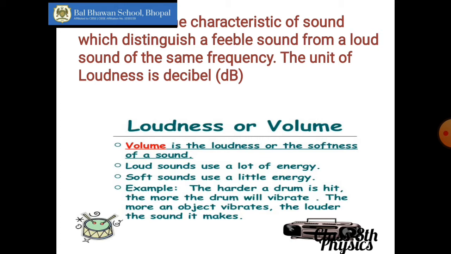loudness can differ. Like a baby girl is shouting from one corner of the room, with a certain sharpness. Another girl is crying from another corner, but the first girl was very near to you, so you are able to hear a louder shriek there because the loudness increases. In the second case, although the frequency was the same, the sharpness of both the shrieks was the same, you are able to hear a feeble sound because the distance between you and that child was larger.